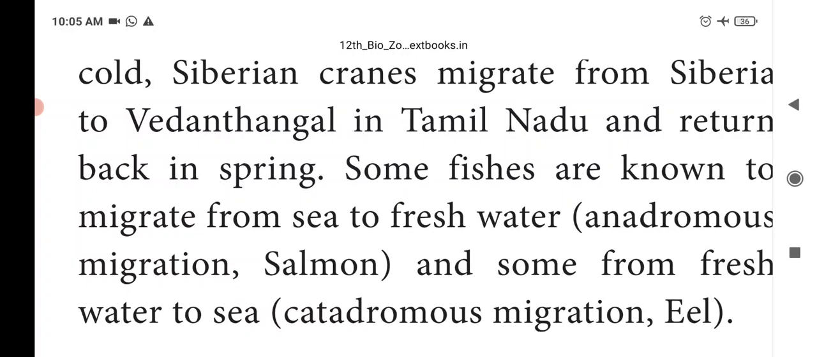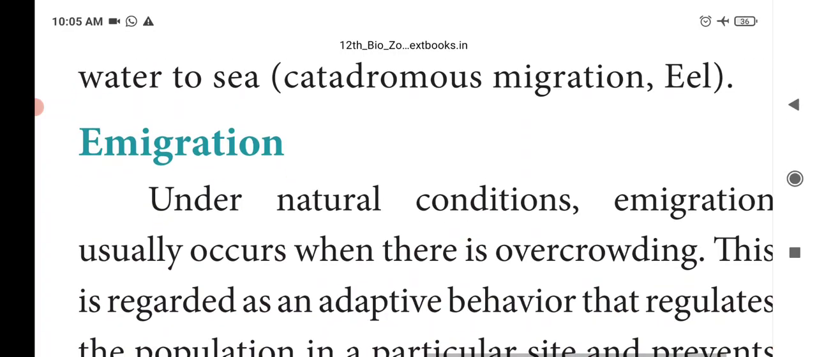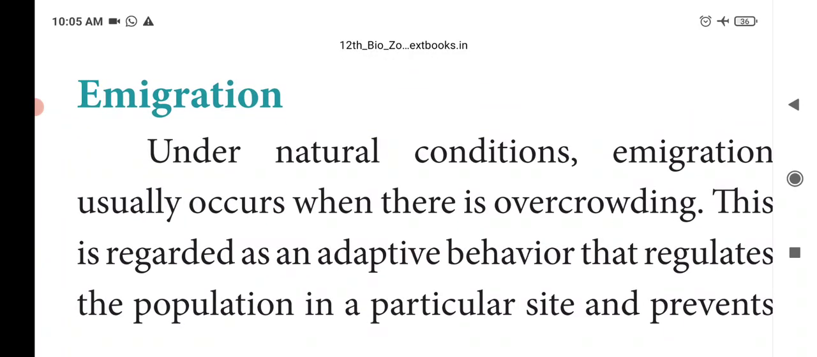Example, salmon. And some fishes move from fresh water to sea water. Example, the eel. This type of migration is called catadromous migration. Catadromous means movement from fresh water to sea water. That is called catadromous migration. Example, eel.